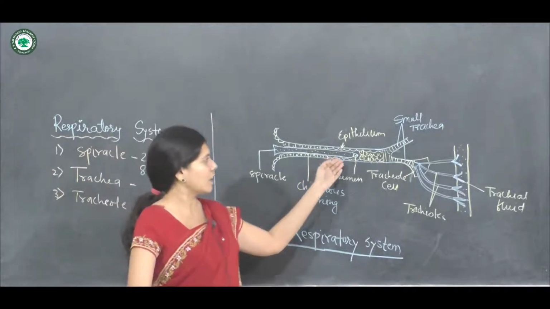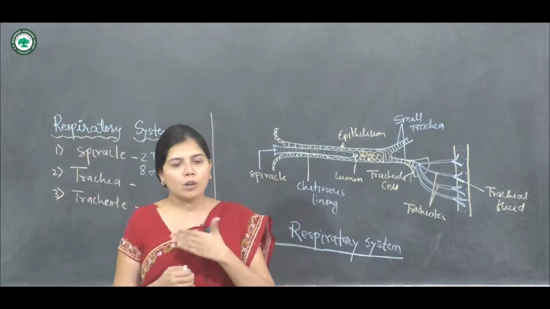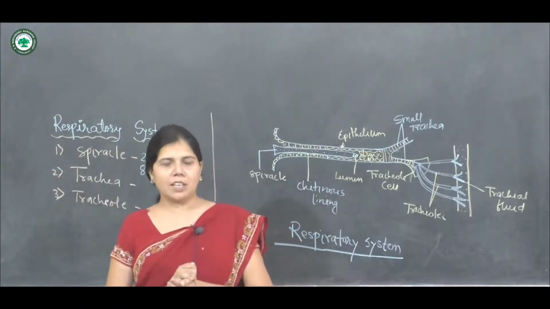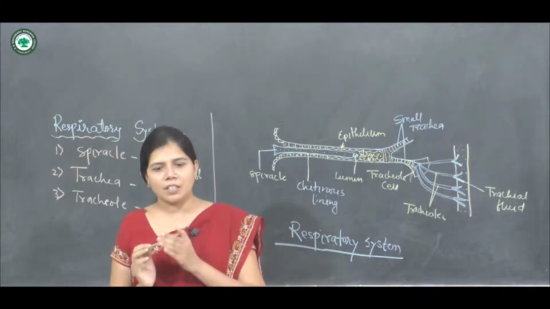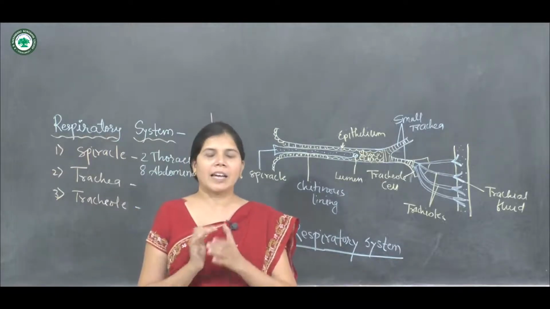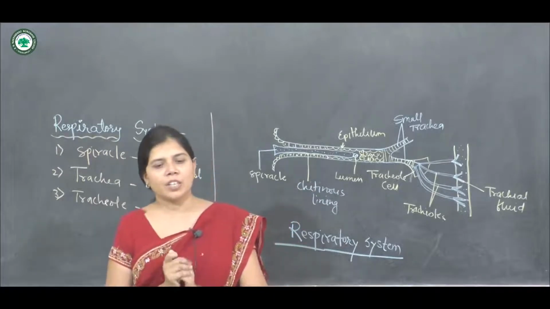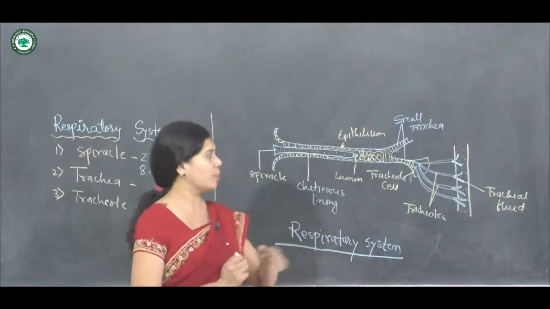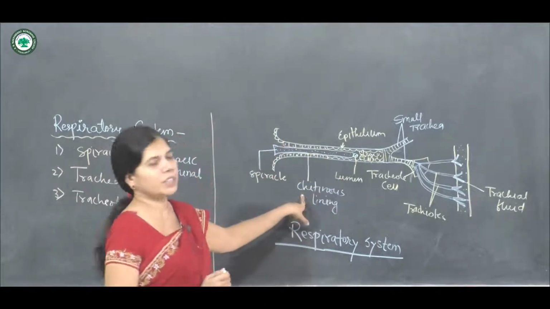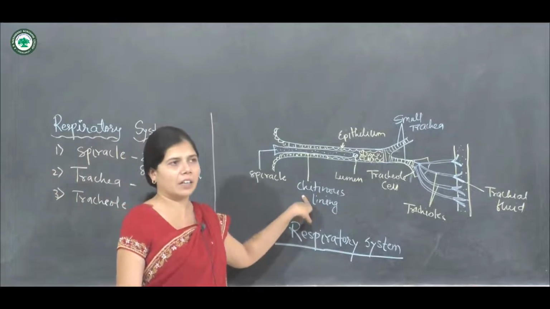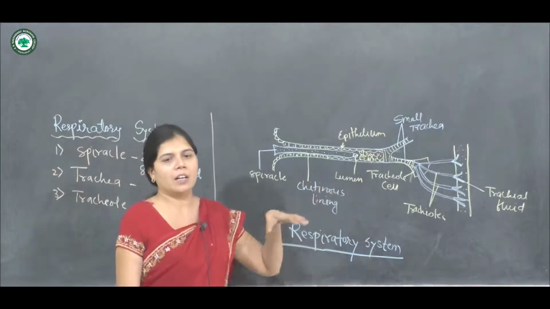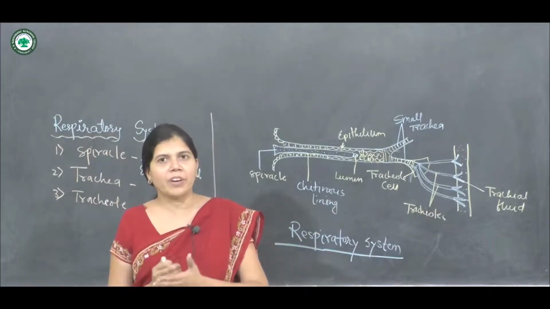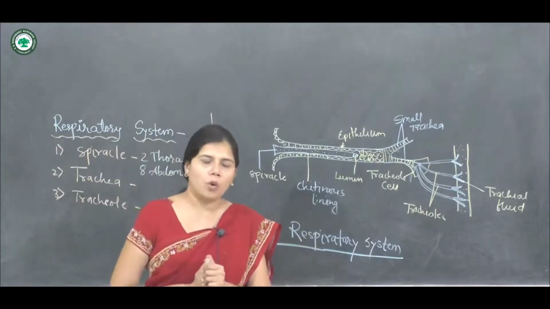The thickness of the trachea is about 1 mm, and the lining of the trachea is chitinous, which prevents the trachea from collapsing.